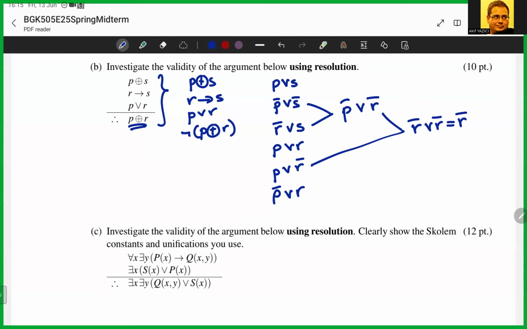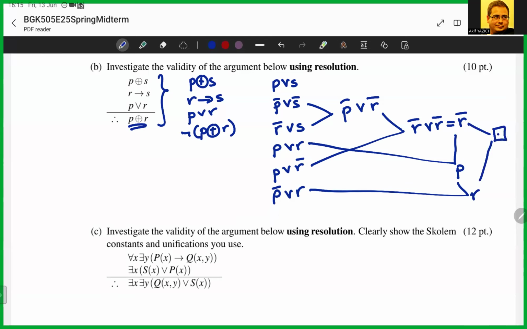Okay, does this help me? Okay, let's see. Along with this, should I do that? Or maybe I can try this one along with this. I have P or R and I also have not R. Resolving over R, you get just P. And then resolving these two, I have P here and I have not P here. So this together will resolve into R. And these two will resolve into the empty clause, which means the argument is valid.